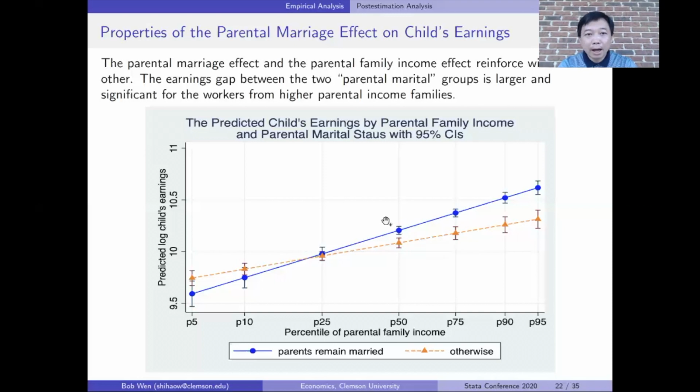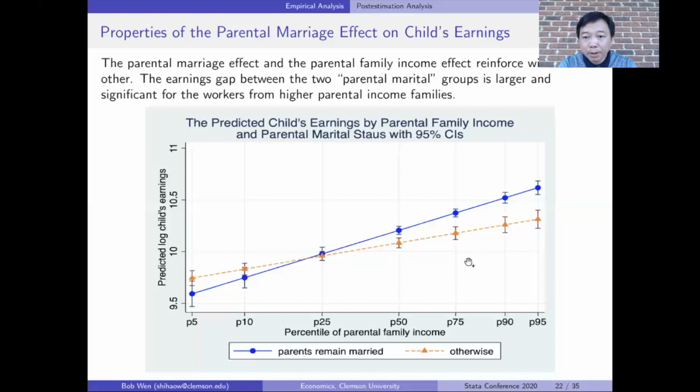Next, I add the interaction terms and use the margins and marginsplot commands in Stata to obtain the properties of the parental marriage effect on child's earnings. This graph shows how the predicted log earnings change with parental family income for the two groups of workers with different parental marital status.